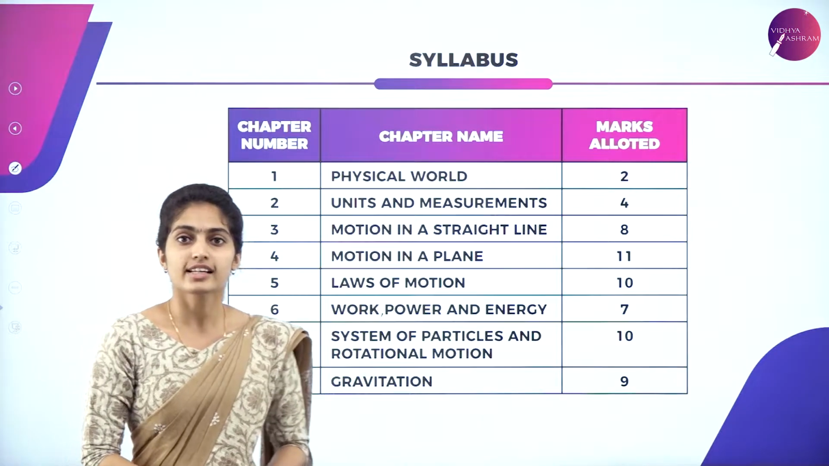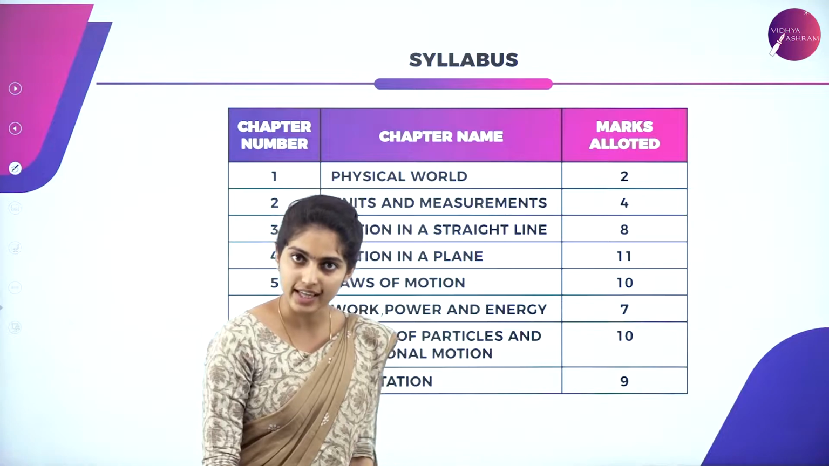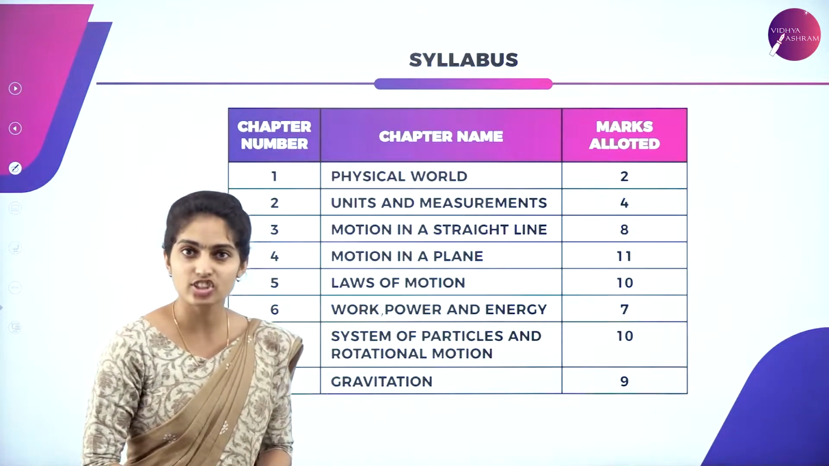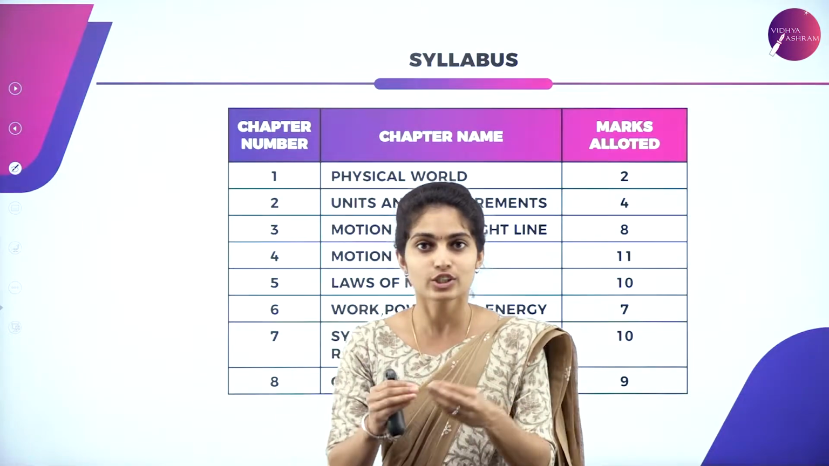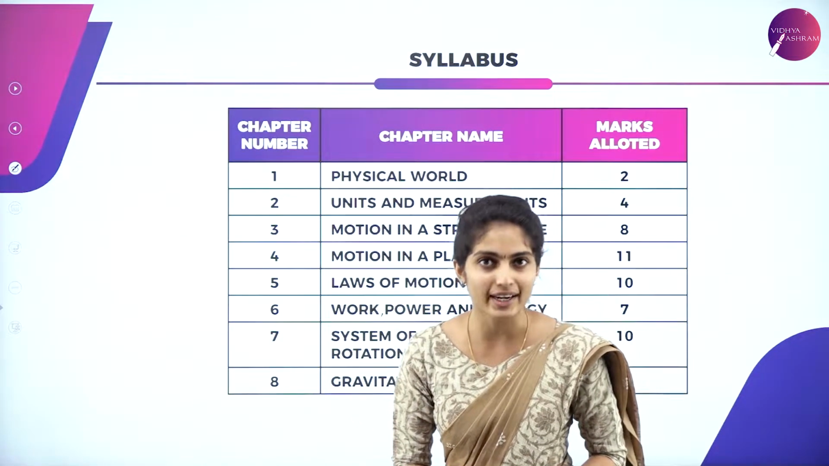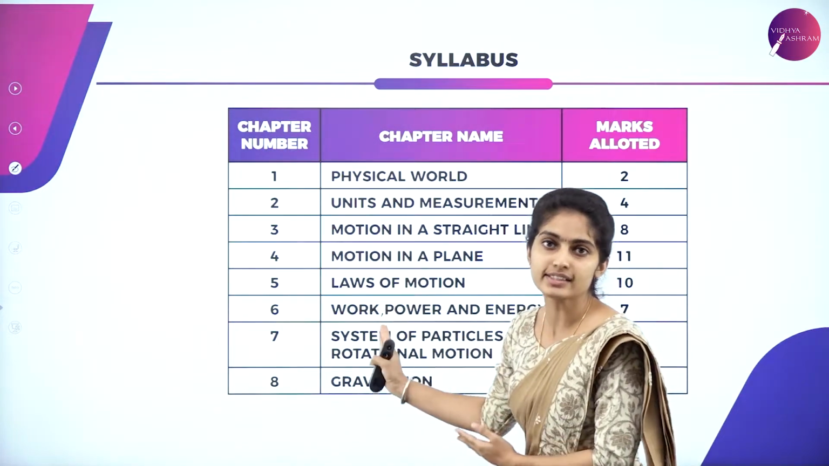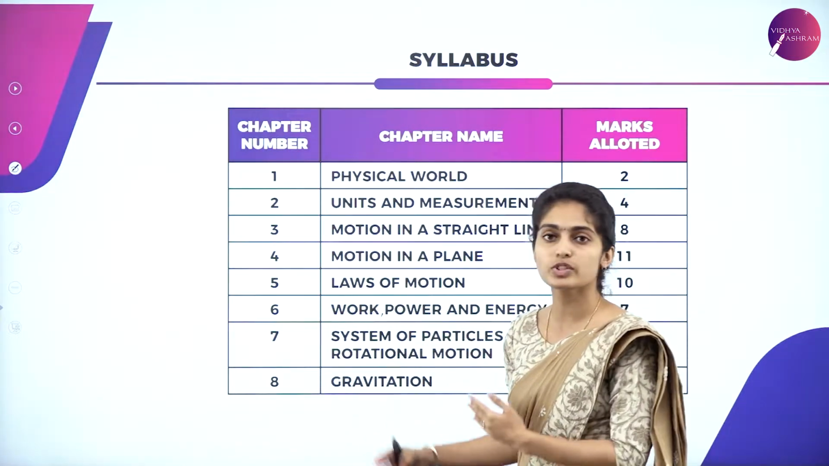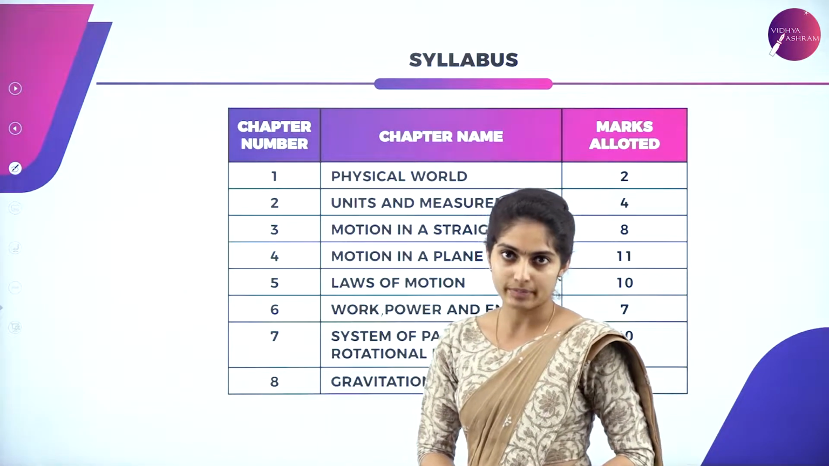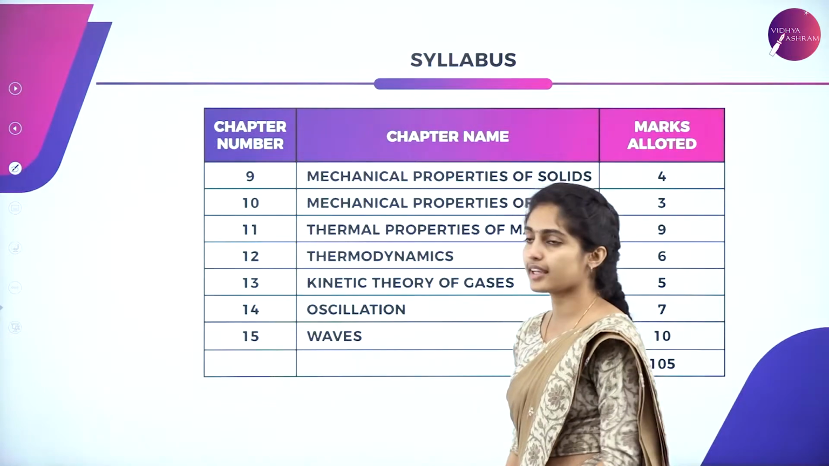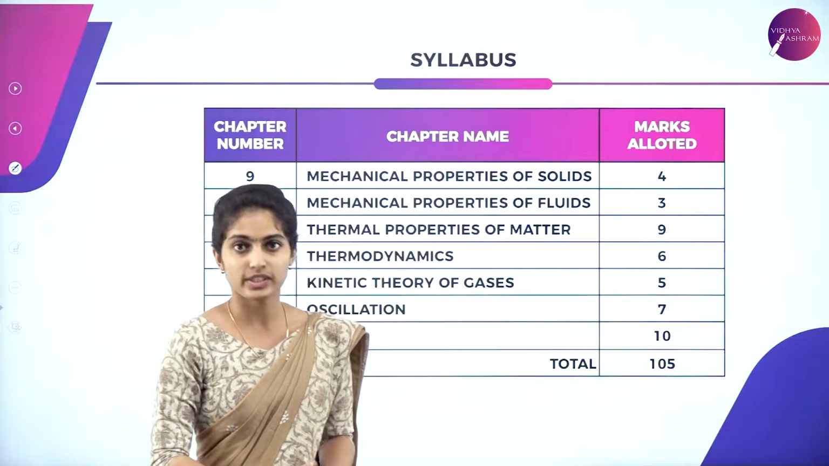And next is gravitation, whose marks weightage is 9 marks, and which is the 8th chapter. Gravitation you have already studied in your previous class, so here also something more will be added to it. These are very important chapters, and these are the contents which come in your first textbook. Next, these are the chapters which come in your textbook 2, the second textbook.